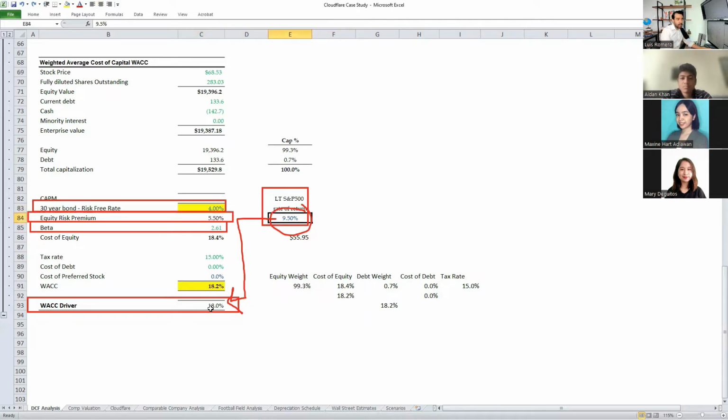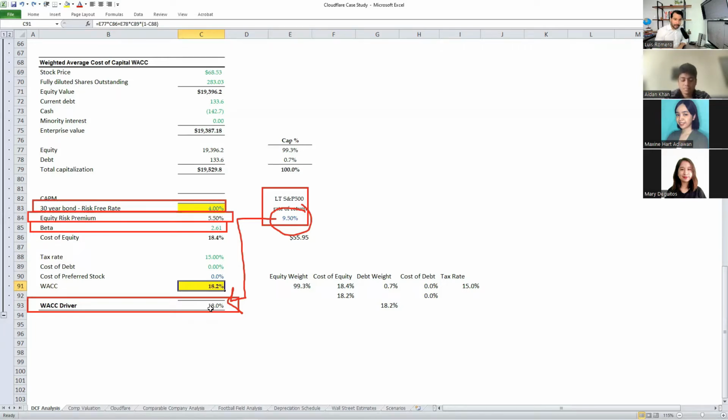We can also adjust the expected long-term S&P 500 rate to get our equity risk premium, which is the excess return you're expected to gain in the stock market over your 30-year risk-free rate. Now, the market is discounting future cash flows for Cloudflare and other companies, and specifically for Cloudflare, 18.2%.